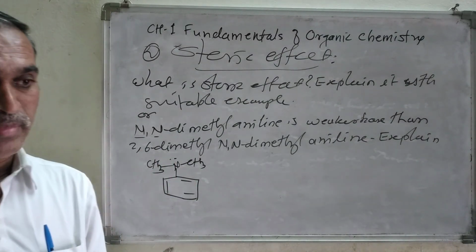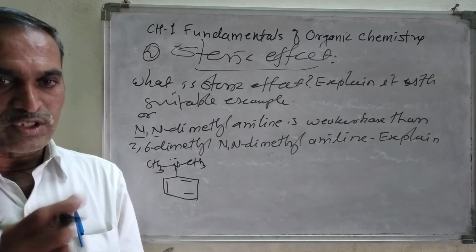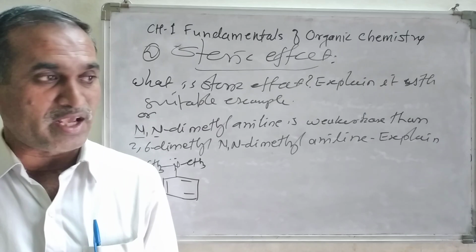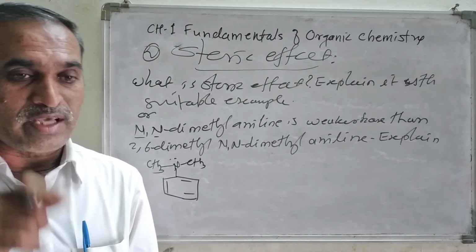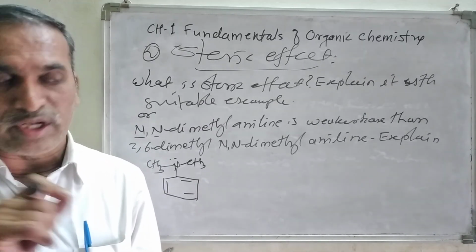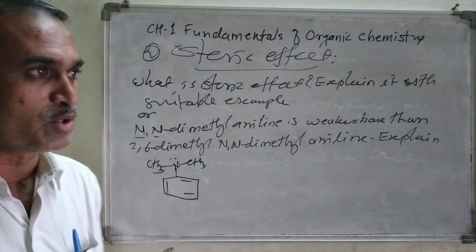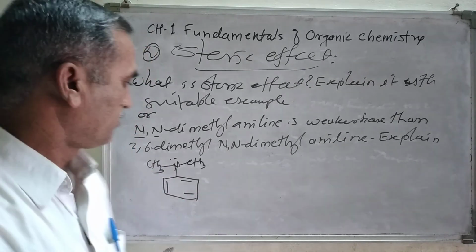In general, organic compounds containing a nitrogen atom are basic in nature because they contain a lone pair, like a Lewis base. The lone pair is easily available for donation.